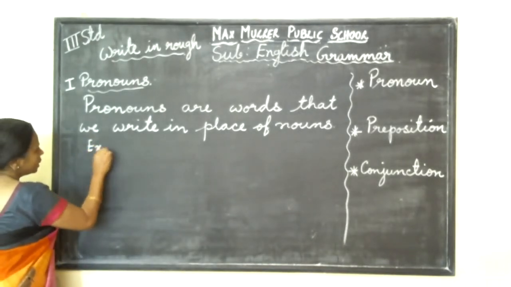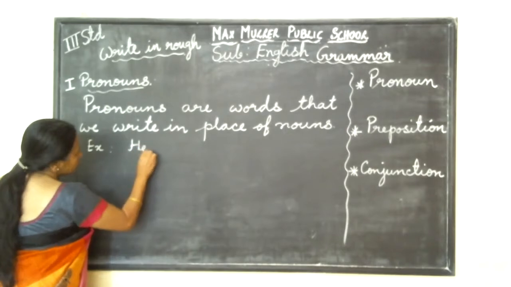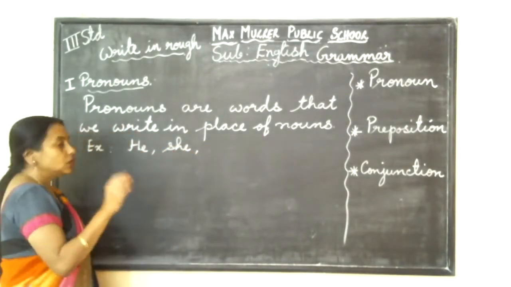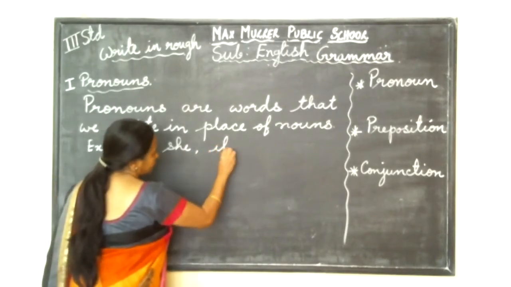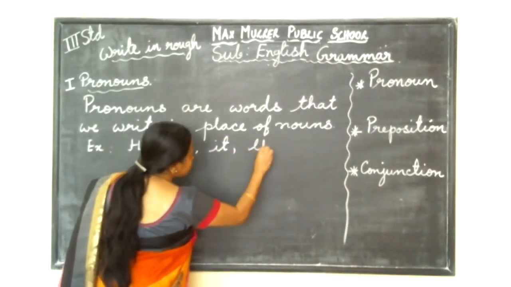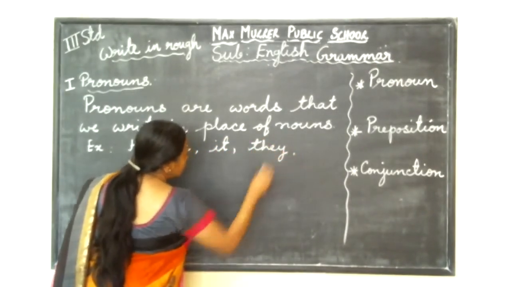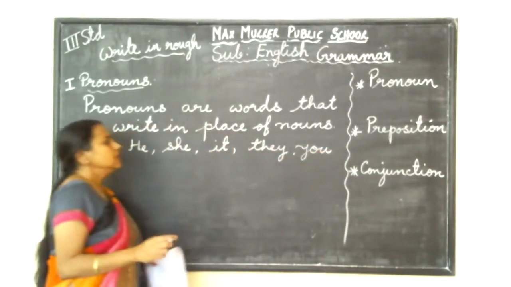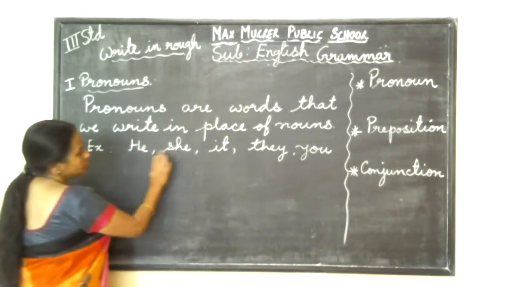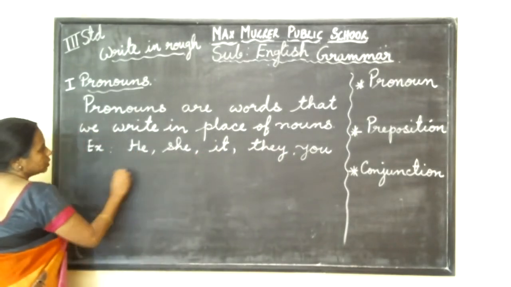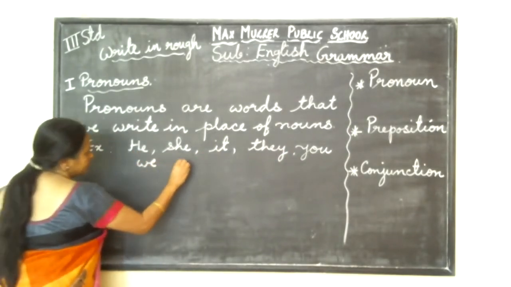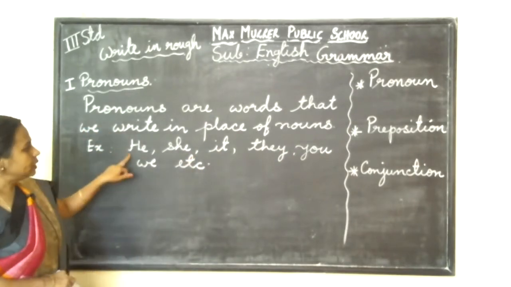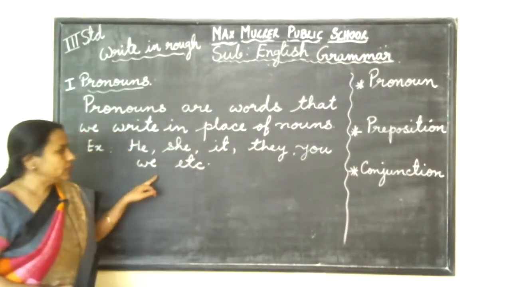What are the examples? If it is a boy, we can write he. Girl means she. For a non-living thing, I can say animal, bird especially, we write it. Then more than one means we write they. Then you. So many are there. The more we practice, the easier it will be. He, she, it, they, you, then we, etc. So write this example: he, she, it, they, you, we, etc.